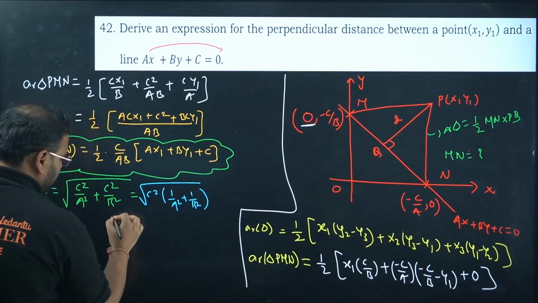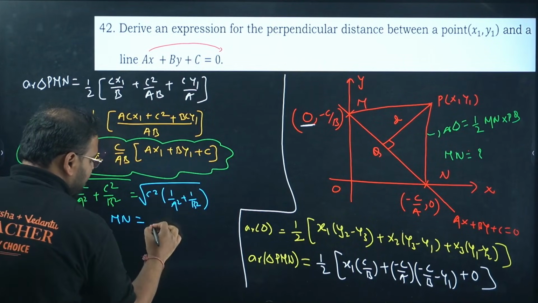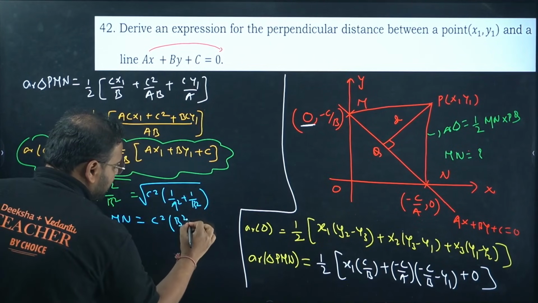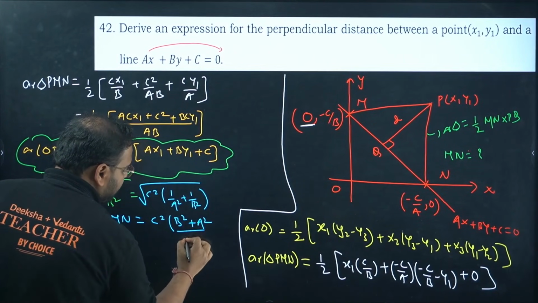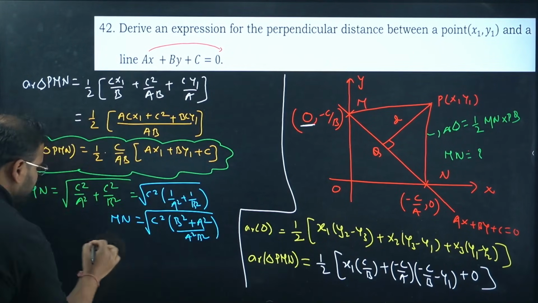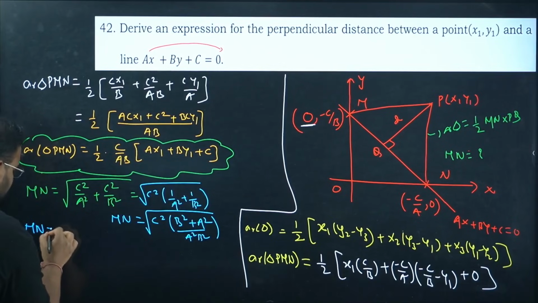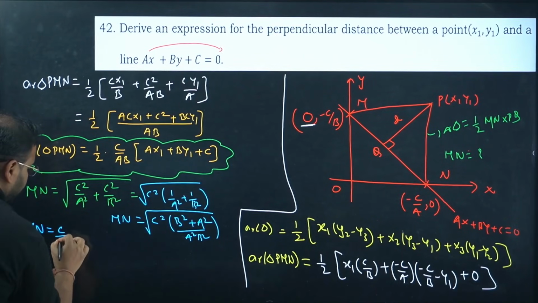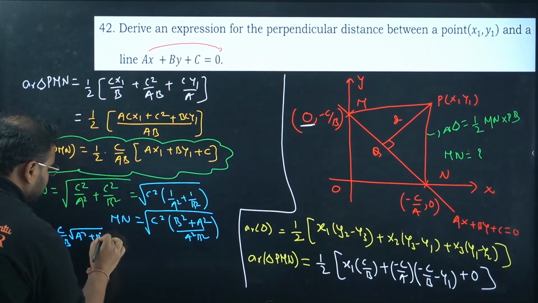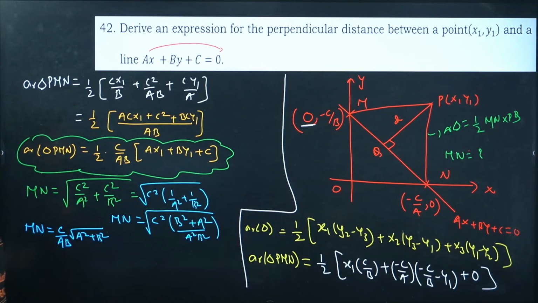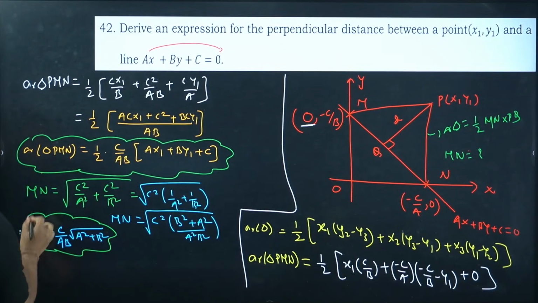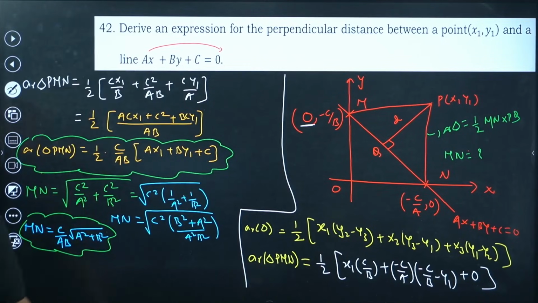This is going to be very simple. MN equals, I can take the c square as it is, and if you take the LCM and add it, you'll have b square plus a square divided by a square b square, with the root. It means the value of MN is coming as c by ab, and in the root we have a square plus b square. This is the value of your MN now.